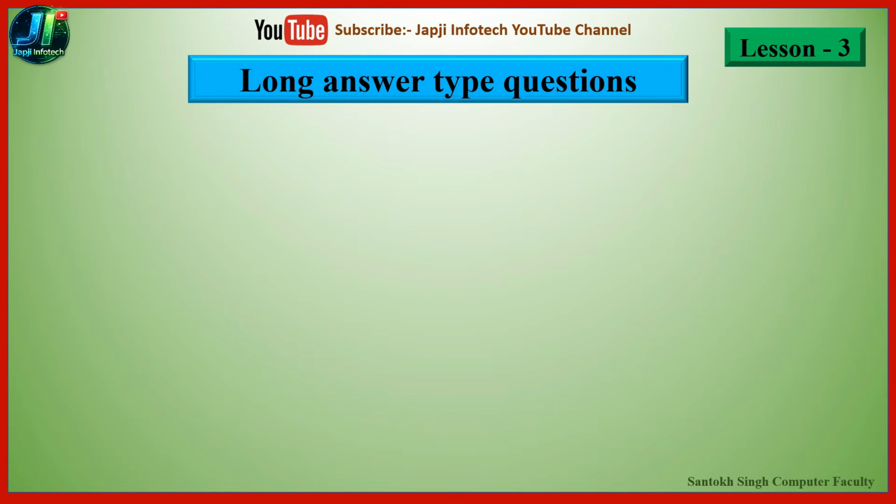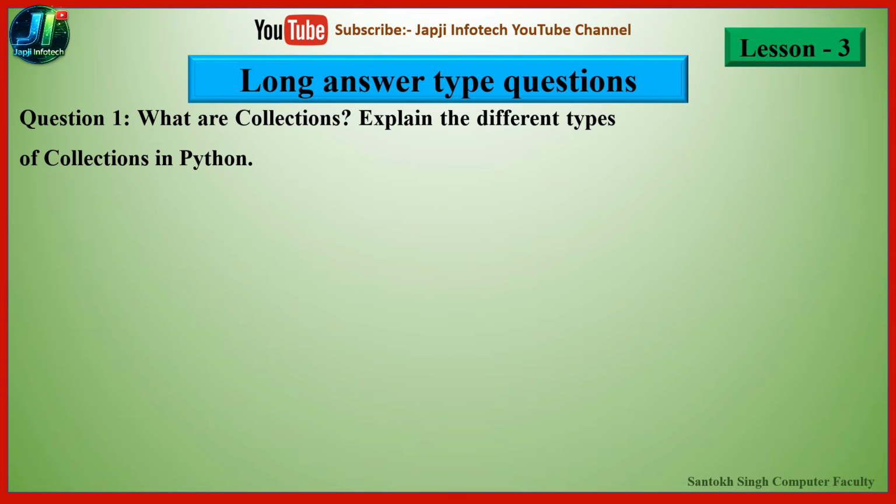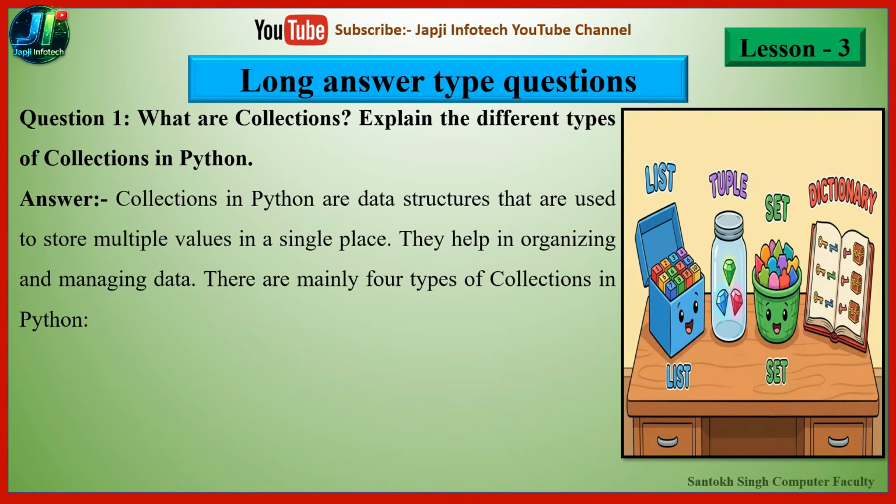So in this part we will read long answer type questions. The first question is, what are collections? Explain the different types of collections in Python. And the answer is, collections in Python are data structures that are used to store multiple values in a single place. They help in organizing and managing data. There are mainly 4 types of collections in Python.